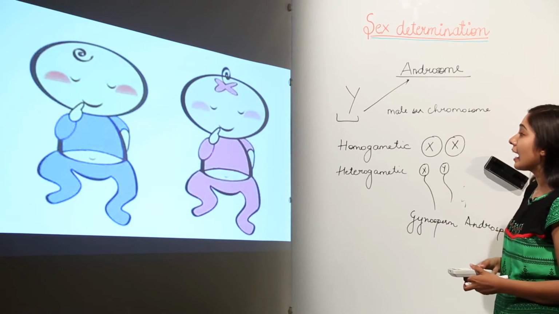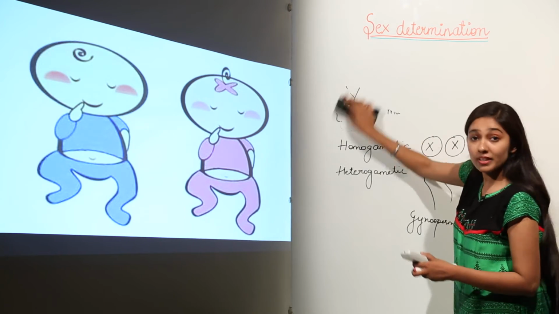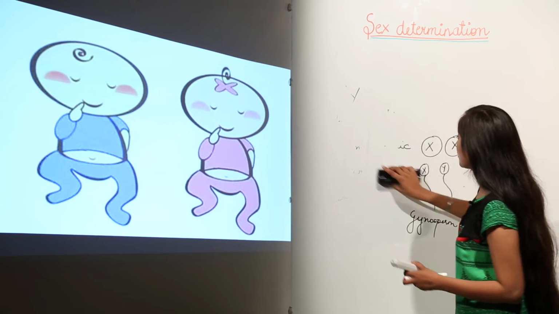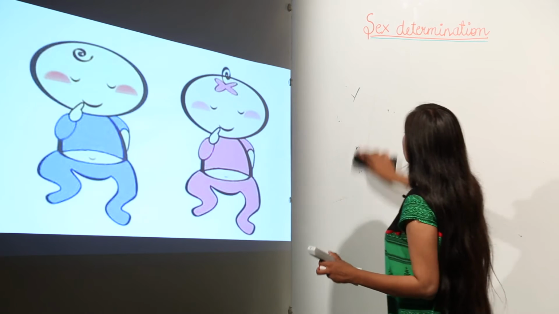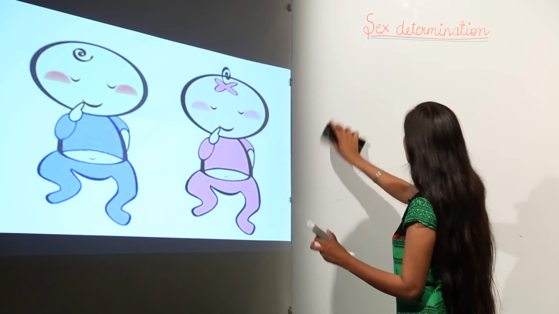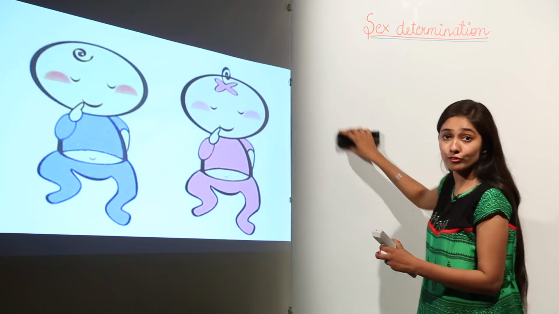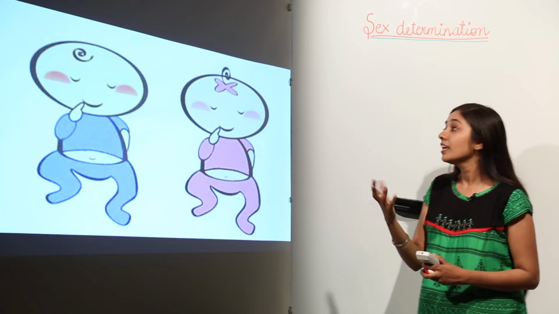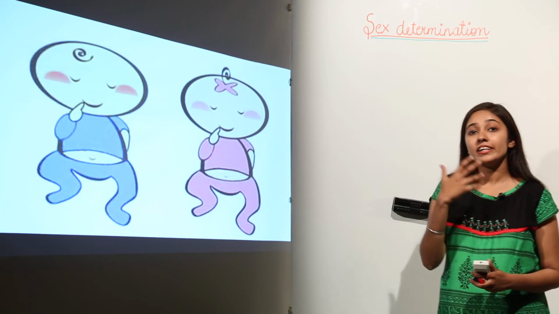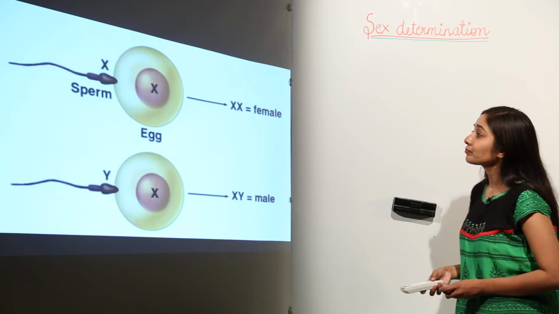So next, how is the sex of the child determined? Whether the child is going to be a baby boy or a baby girl, this is determined by the genetic factors. In case of human beings and some flies like Drosophila, which is a fruit fly, we determine sex by the genetic way, by taking into consideration the chromosomes.